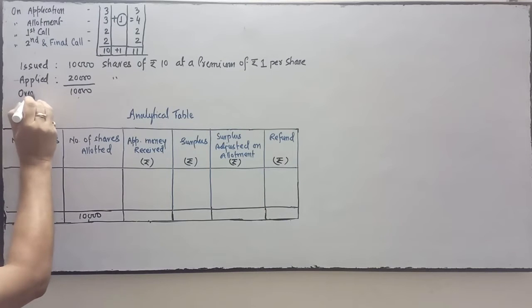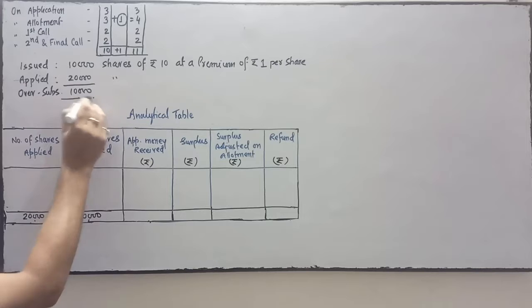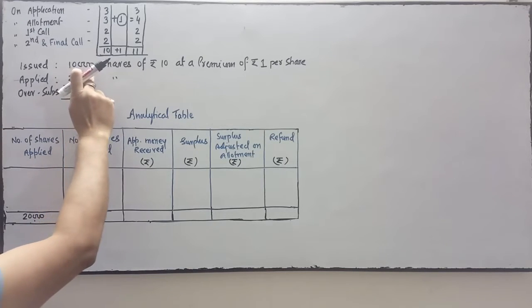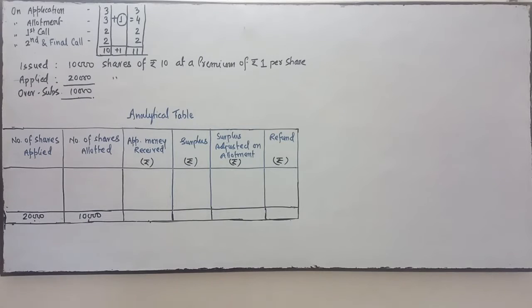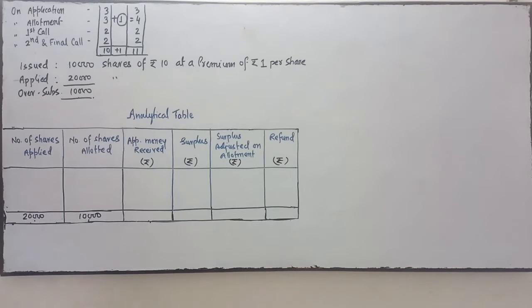So the company cannot allot more than the number of shares issued or offered by the company. This is the maximum limit.